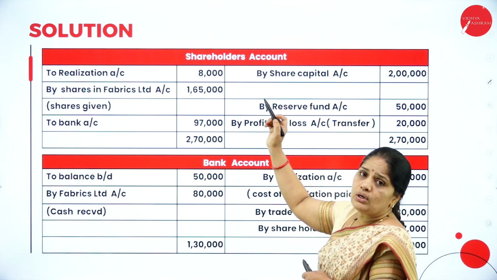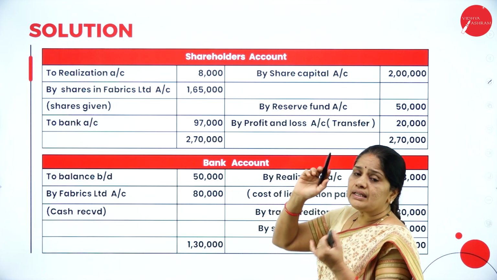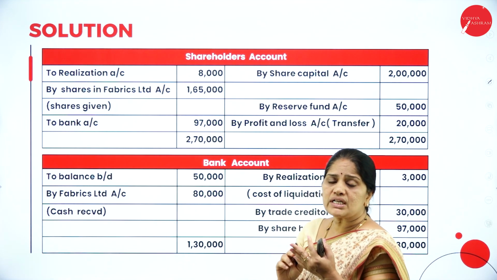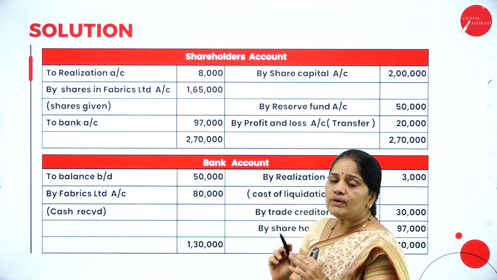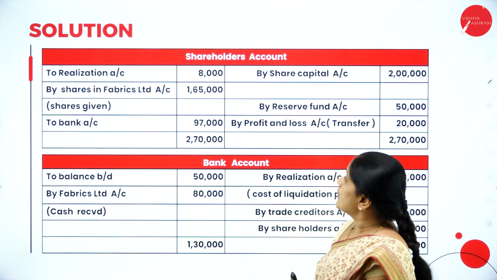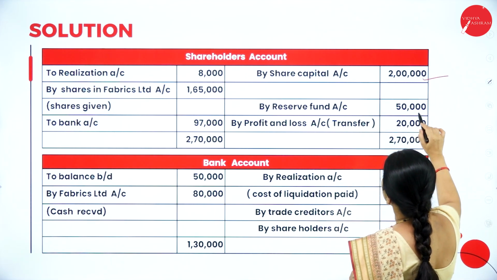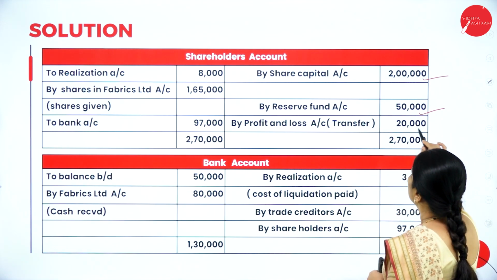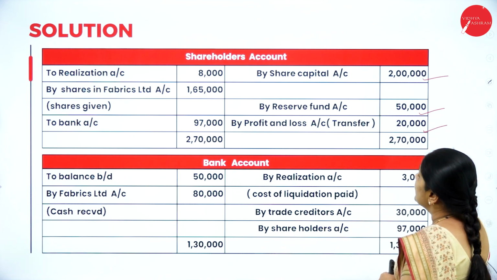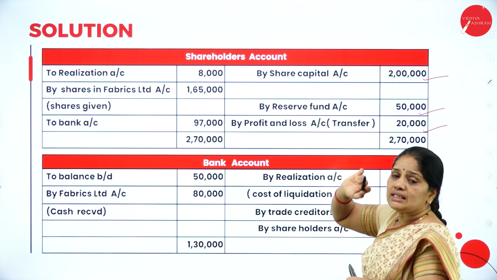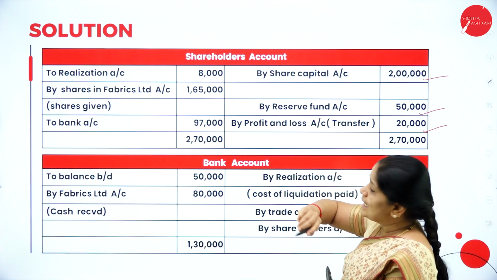So in the shareholders account, we transfer the share capital and the reserves and the profit and loss account. Whatever is there in the balance sheet, it will be transferred to shareholders account. So by share capital account 2 lakhs, by reserve fund 50,000, by profit and loss account transfer 20,000. See, all these amounts were mentioned in the liability side of the balance sheet.